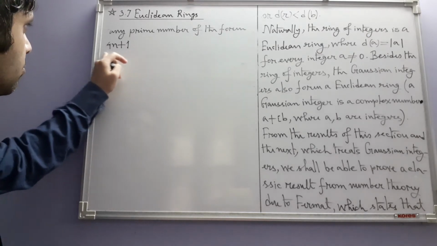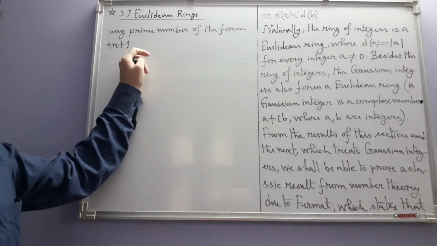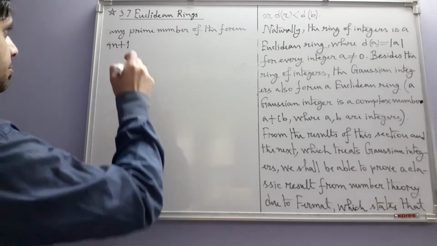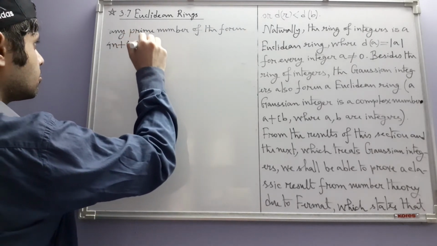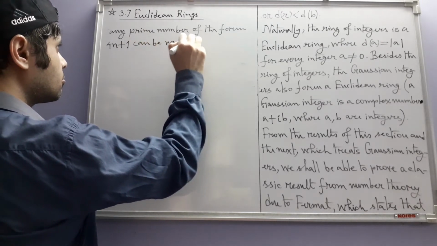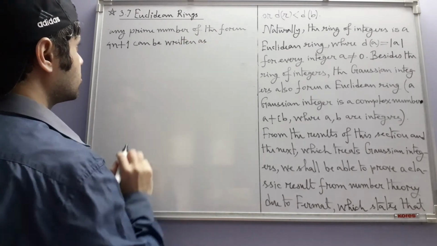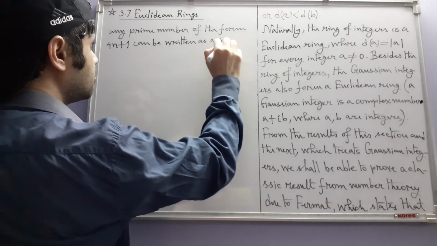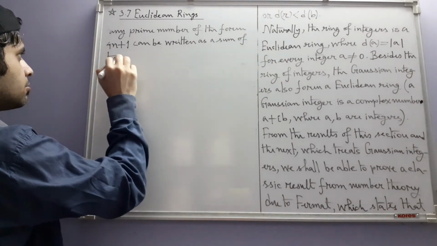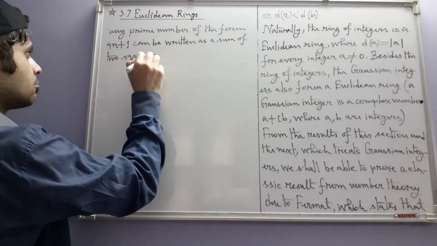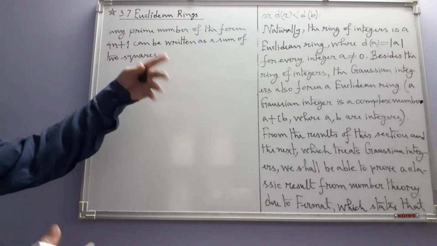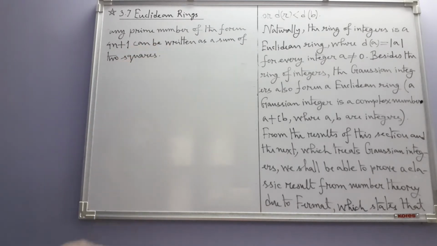The ones which are congruent to 1 modulo 4 can be written as a sum of two squares. We do not mention squares of integers because in the context of this result, it is understood that we are taking integers.